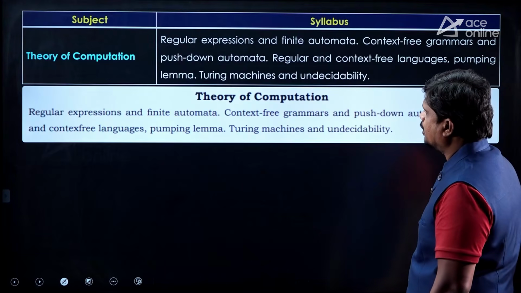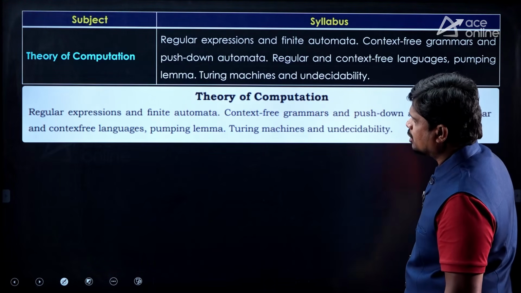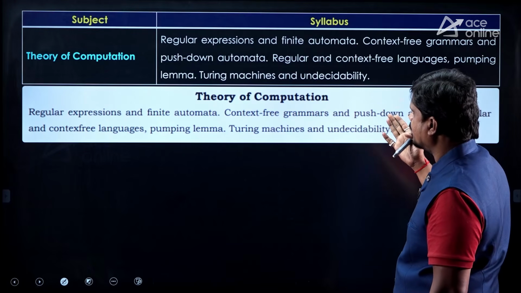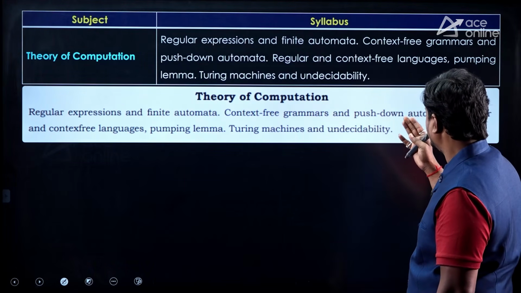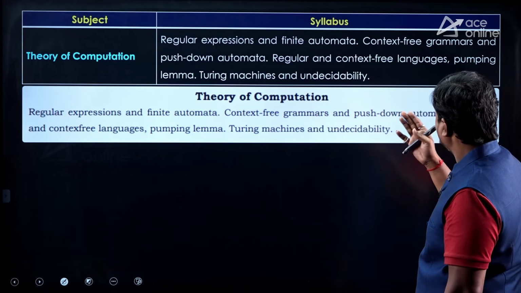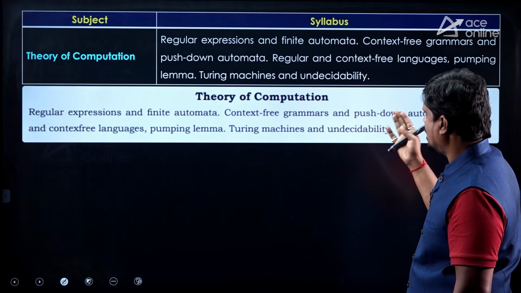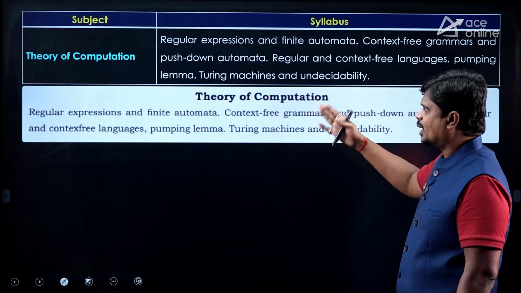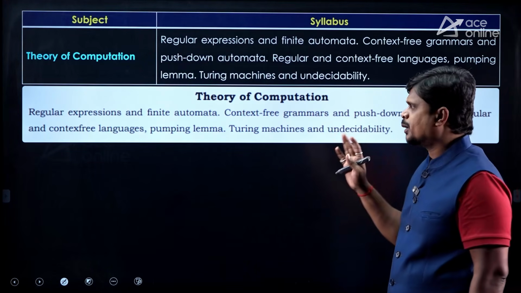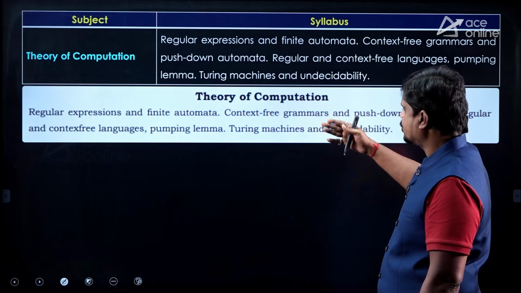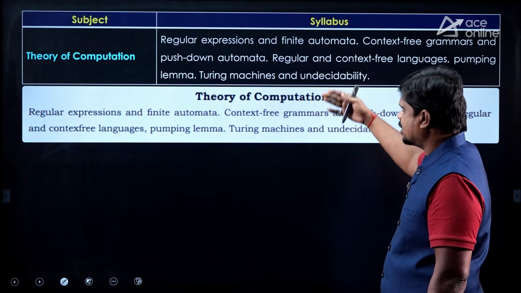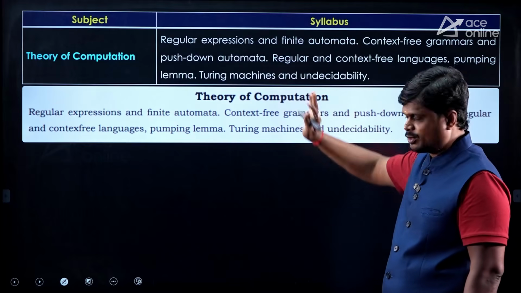Then coming to theory of computation, you can see regular expressions and finite automata, context-free grammars, push-down automata, regular and context-free languages, pumping lemma, Turing machines, and undecidability. Same. There is no change with respect to TOC, theory of computation. Both the GATE 2026 and 2027 syllabus are the same for this subject.